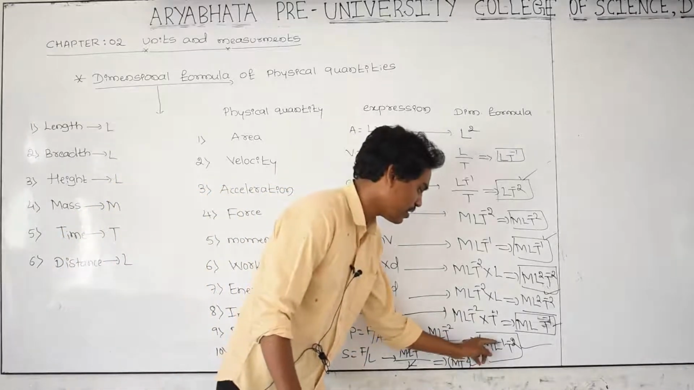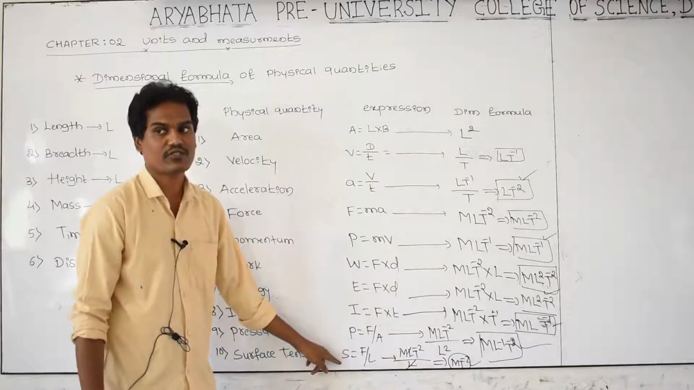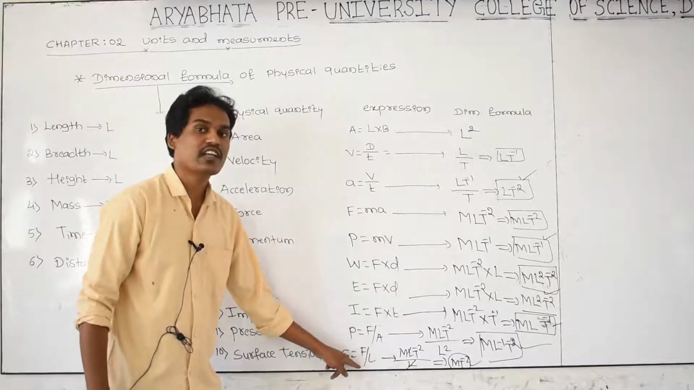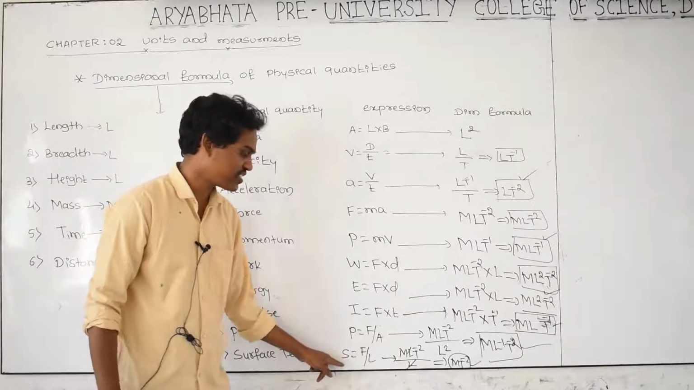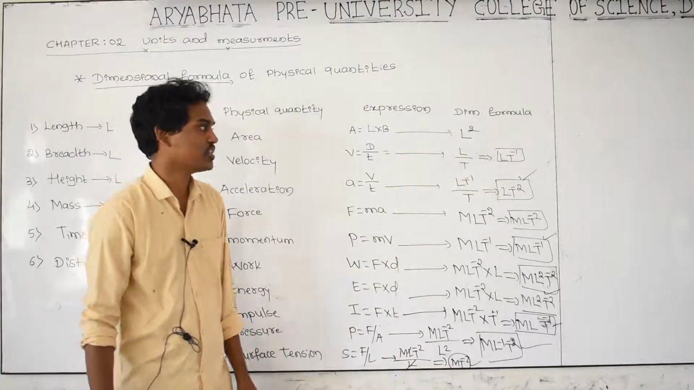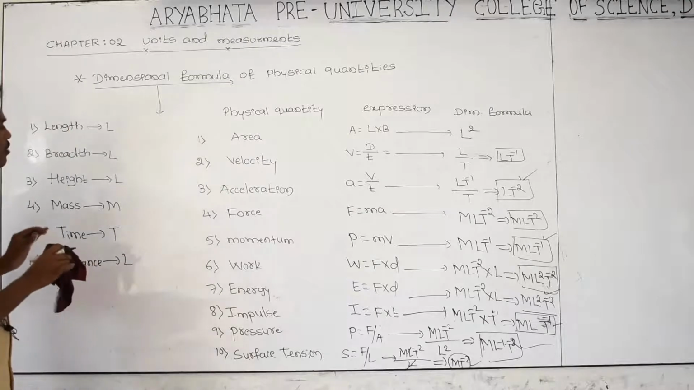Then M L raised to minus 1 T raised to minus 2, and the last one is surface tension. Surface tension, as you know very well, is a force per unit length in the fluid. Its dimensional formula is M T raised to minus 2. These are all the dimensional formulas for different physical quantities.